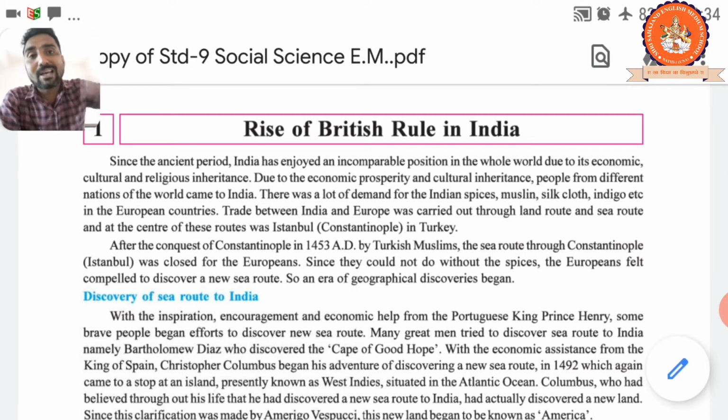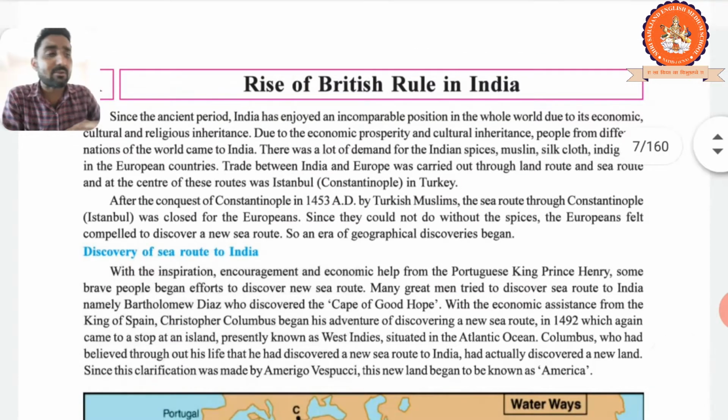How did British rule rise in India? How could the British conquer India, right? How did they establish their rule in India? Every point is available here, in very short information, right? So very interesting point. Let's start without any further ado.